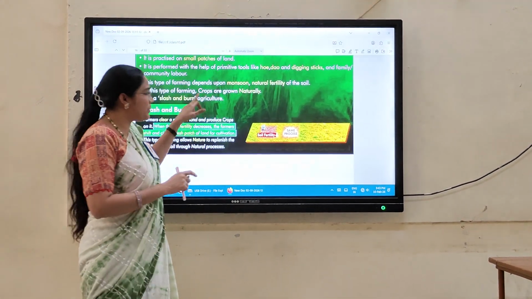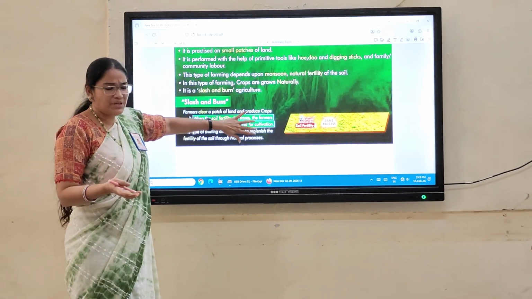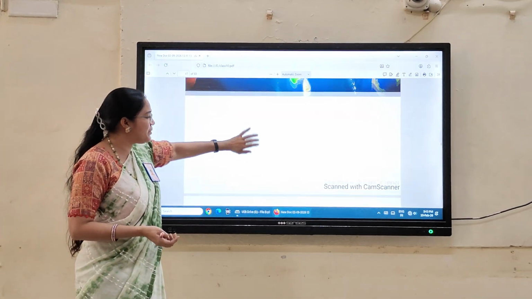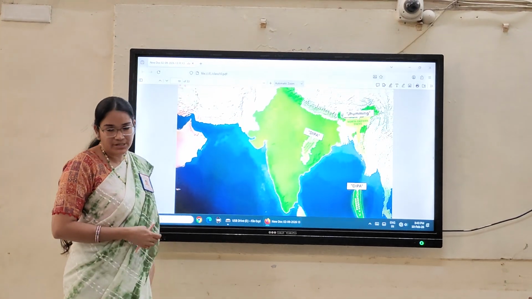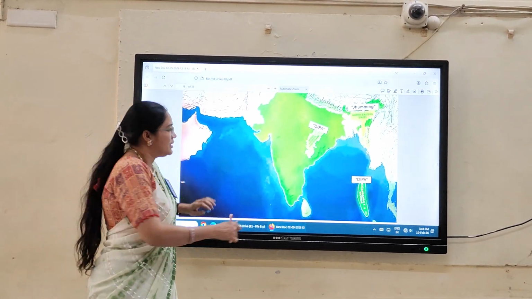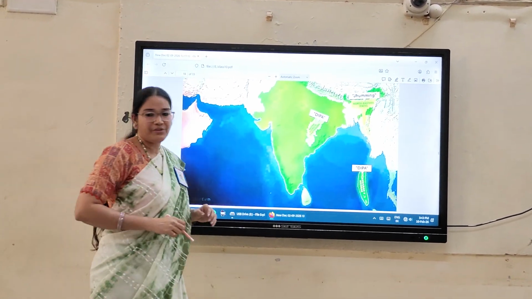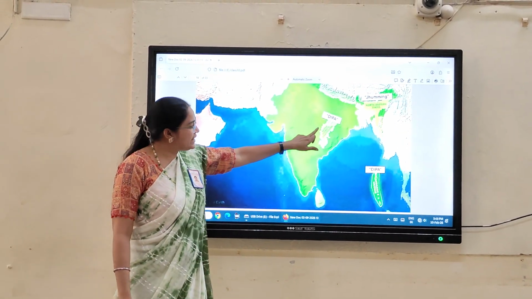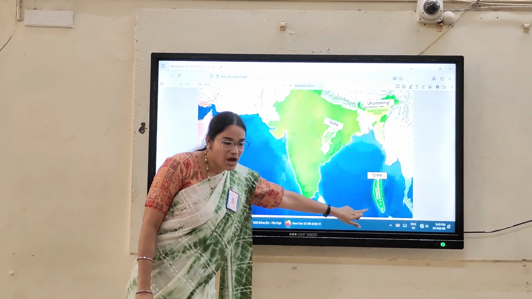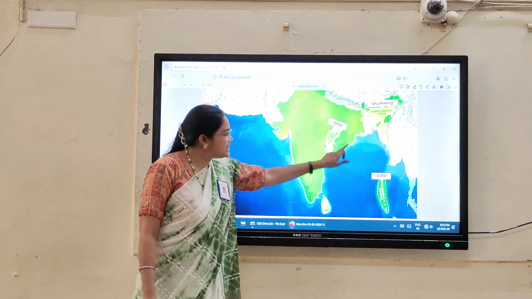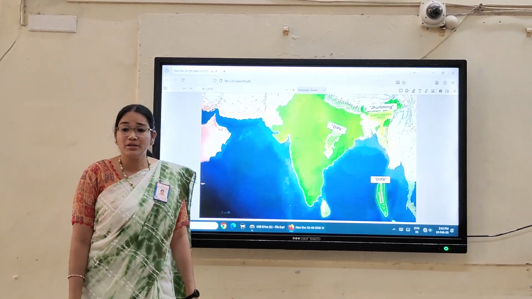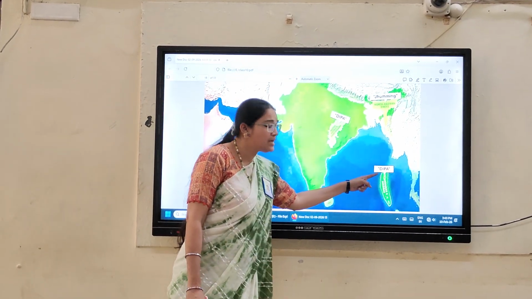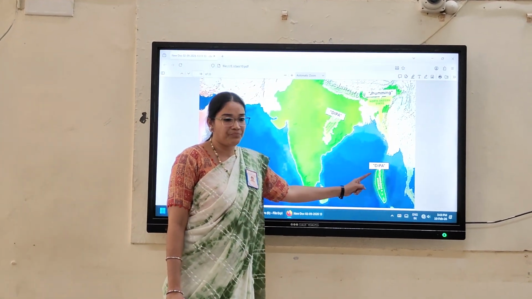In this primitive type, in different states, where is this kind of farming practice done? Slash and burn. Which state of India is this? Chhattisgarh. So in Chhattisgarh as well as in Andaman and Nicobar, this kind of primitive shifting cultivation we call Dipa.